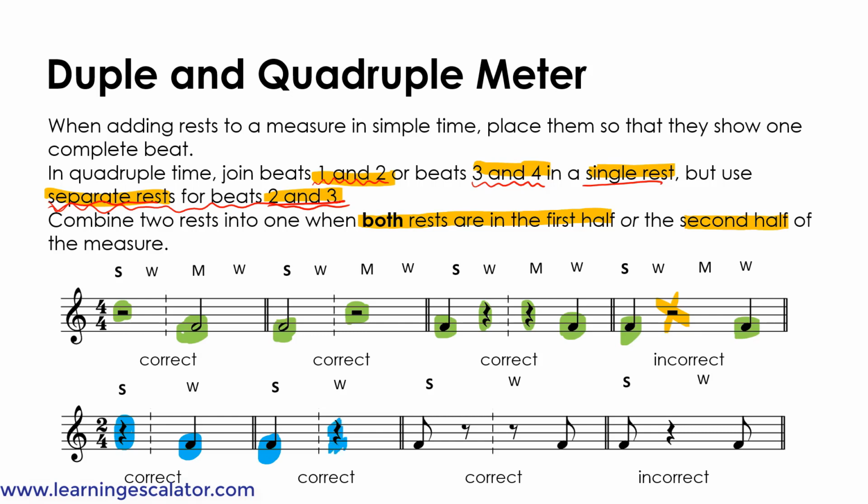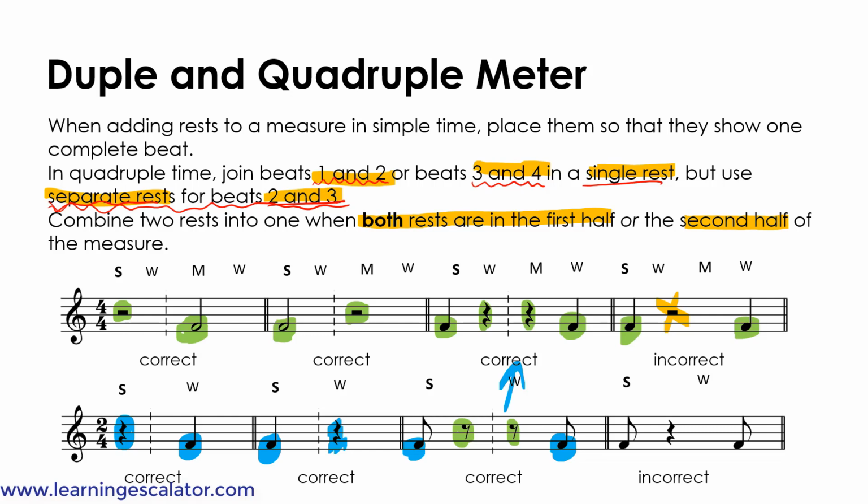And then this is just like the one on top but with 8th notes. So there's an 8th note at the start and an 8th note at the end, and you have to put 2 8th rests because you're not allowed to use one rest for beats 2 and 3.